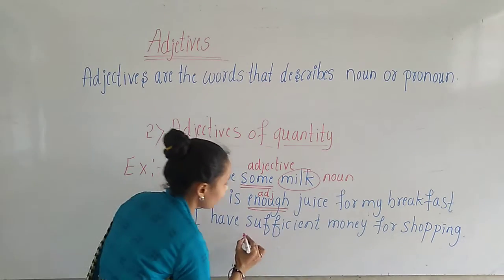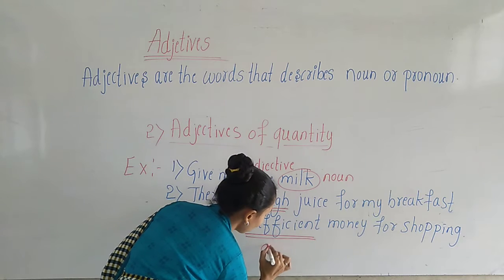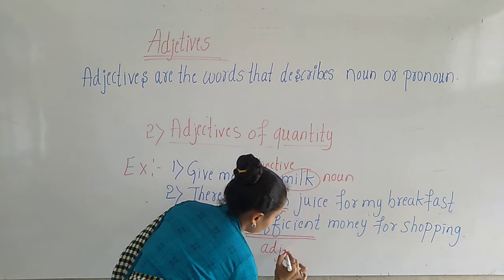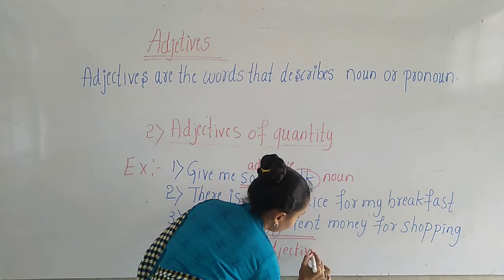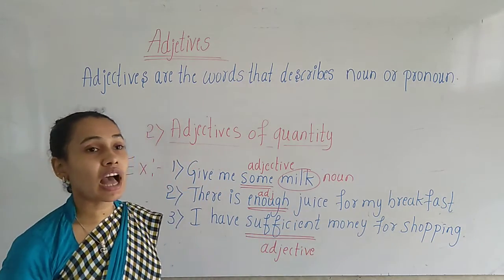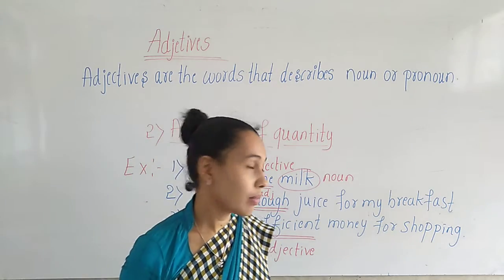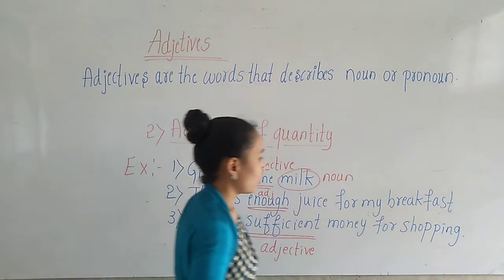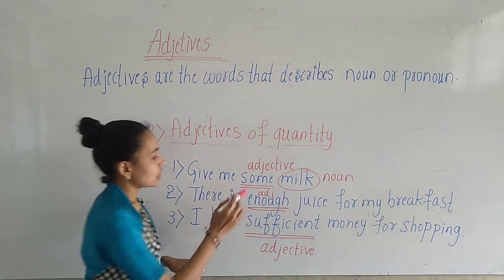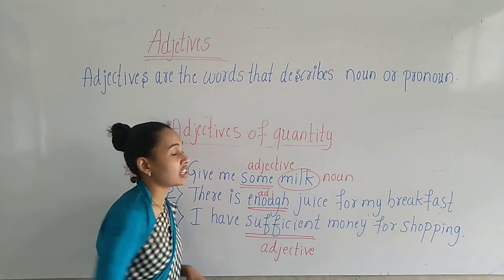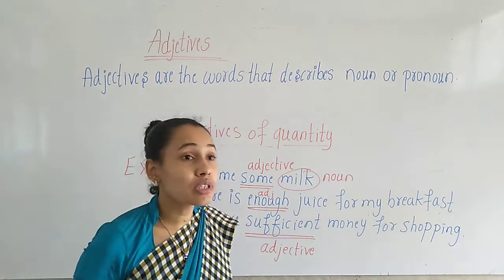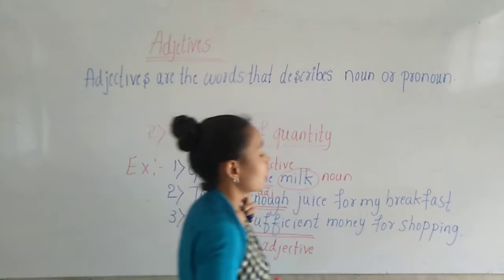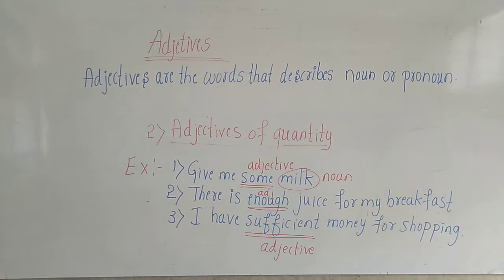So here sufficient is the adjective which gives the answer for how much money. Okay, sufficient money. So some, enough, sufficient are the adjectives which give the answers for how much quantity.